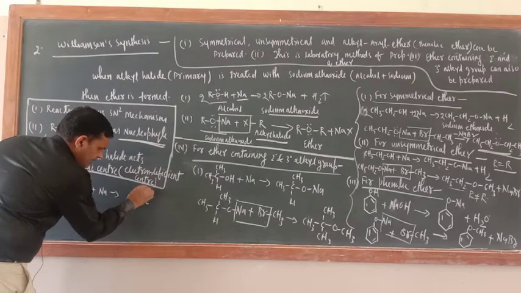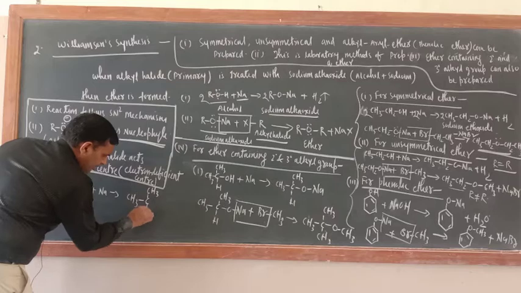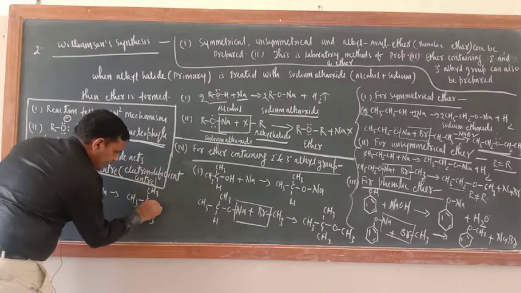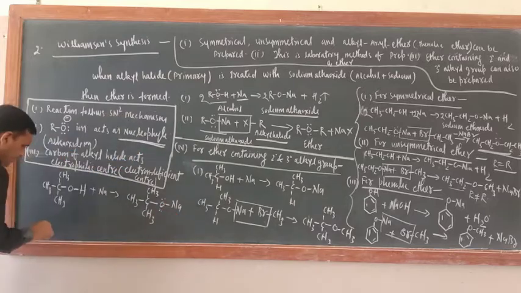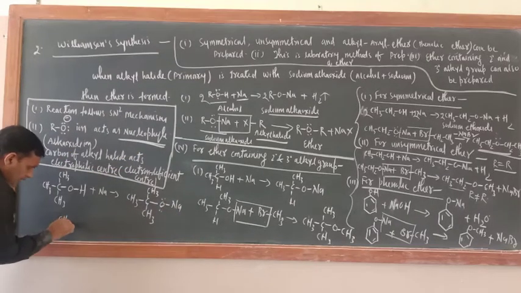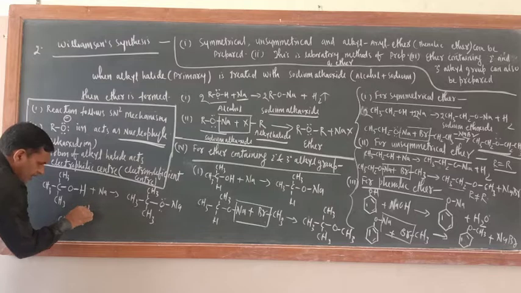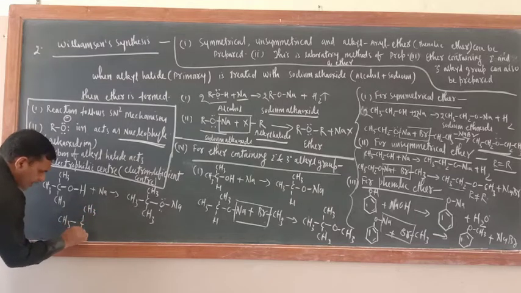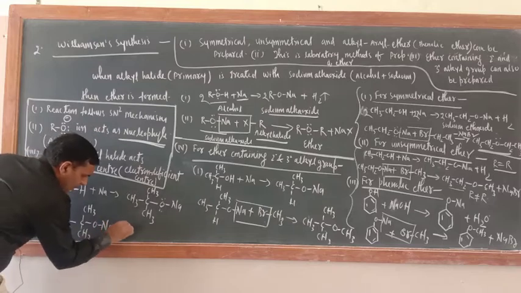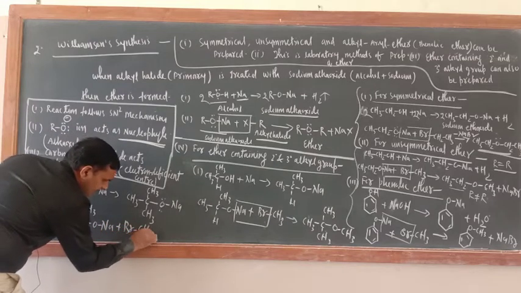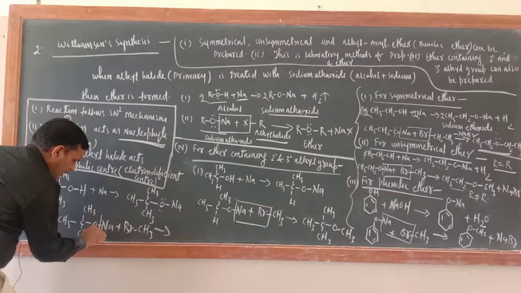(CH3)3C-ONa. Now here (CH3)3C-ONa, here also the alkyl halide should be primary, CH3Br. So what would be the product?